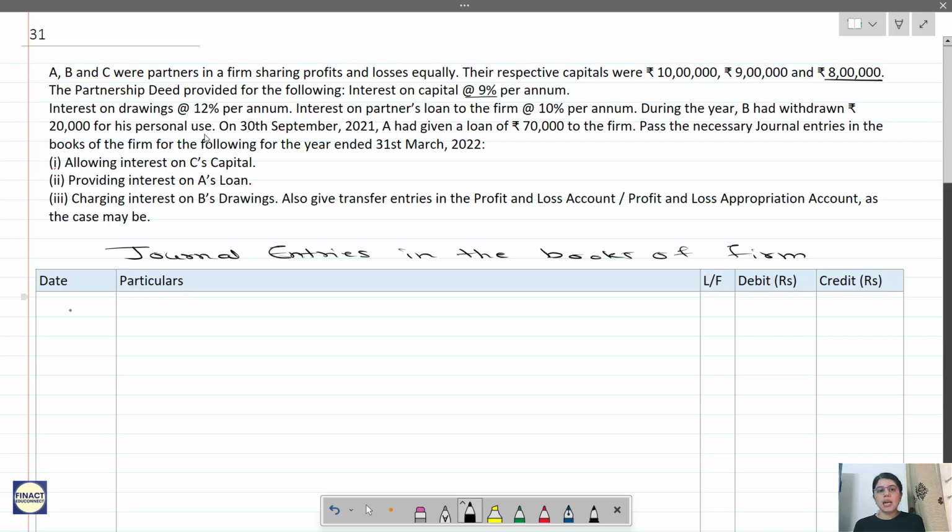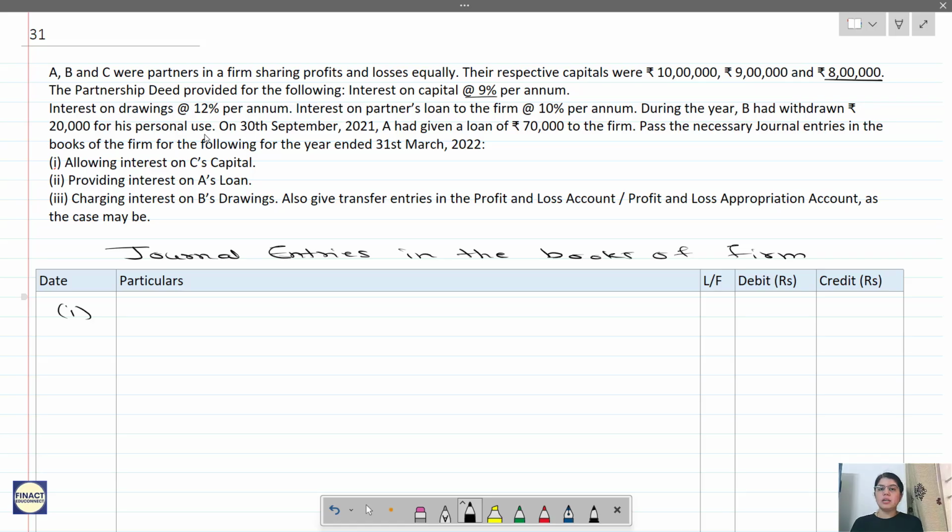Now what is the journal entry for the interest on capital? Interest on capital is like an expense of the firm, correct? And we have to give it to C, correct? Now one thing you remember: if nothing is given in the question about the method of capital, that is whether it's a fixed capital or fluctuating capital, then we will assume that it's a fluctuating capital method, and we will transfer all those entries to their respective capital account.